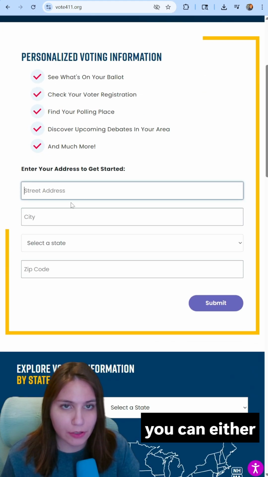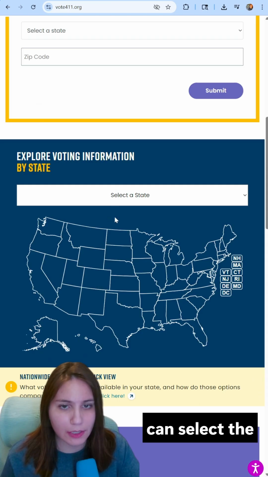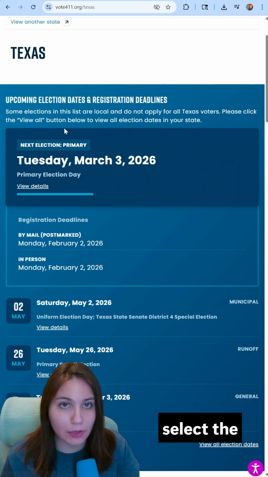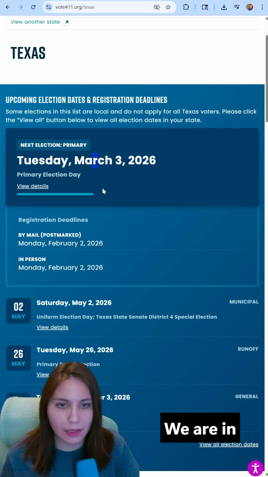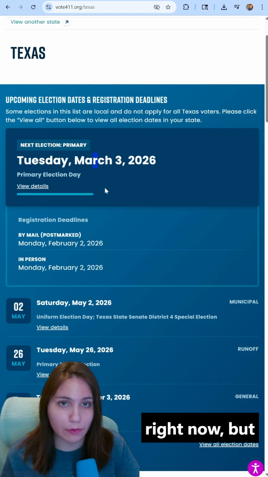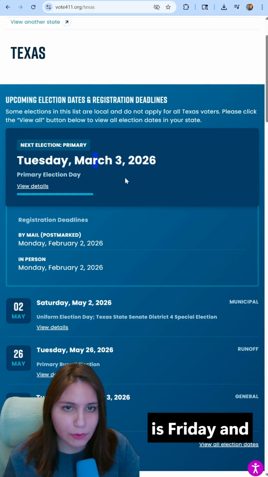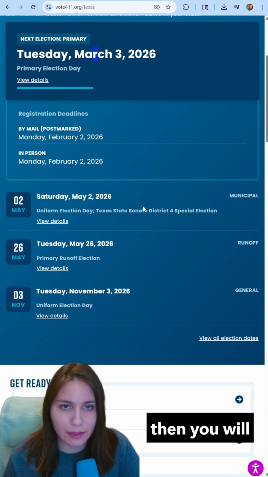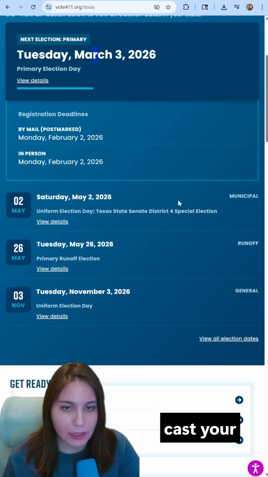You can either enter your street address here, or you can select the state that you are in. So let's go ahead and just select the state here, and it'll give you important dates and deadlines for the current election cycle. March 3rd is the primary election date. We are in early voting right now, but early voting will end February the 27th, which is Friday. And then you will have to wait until Tuesday, March 3rd to cast your vote.